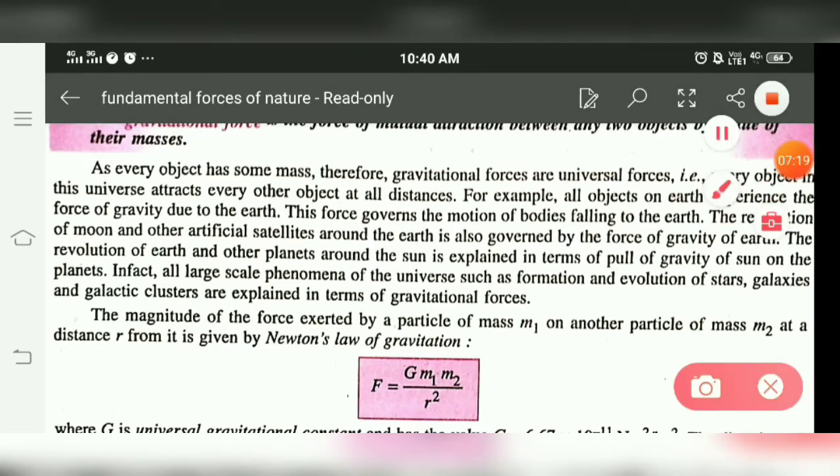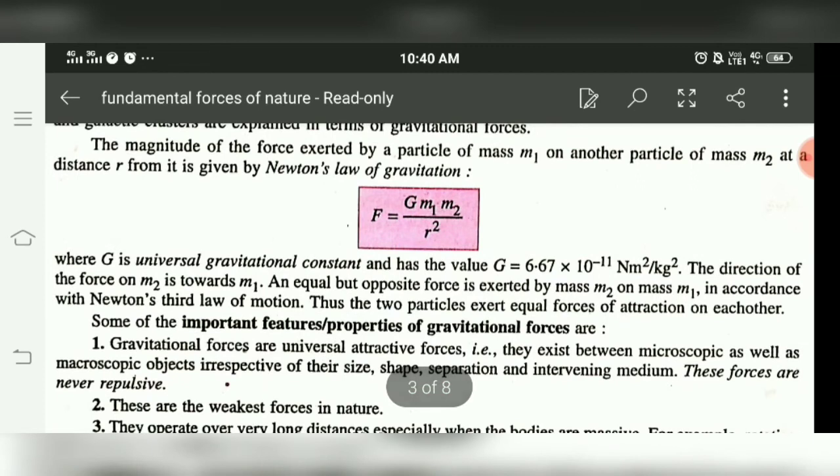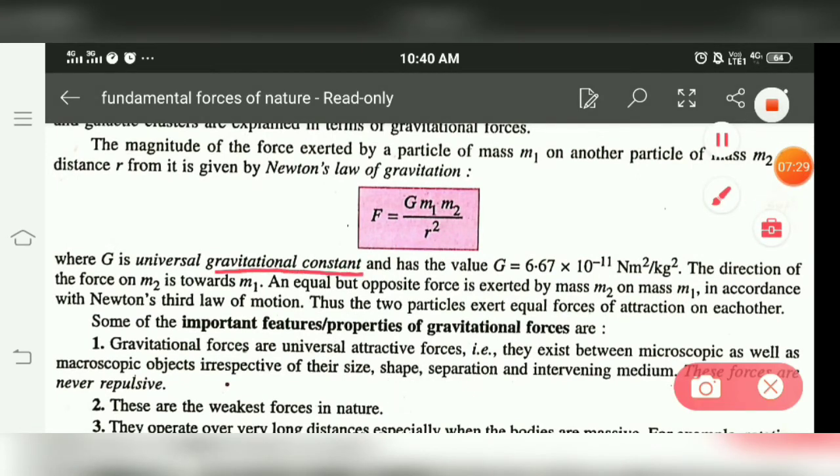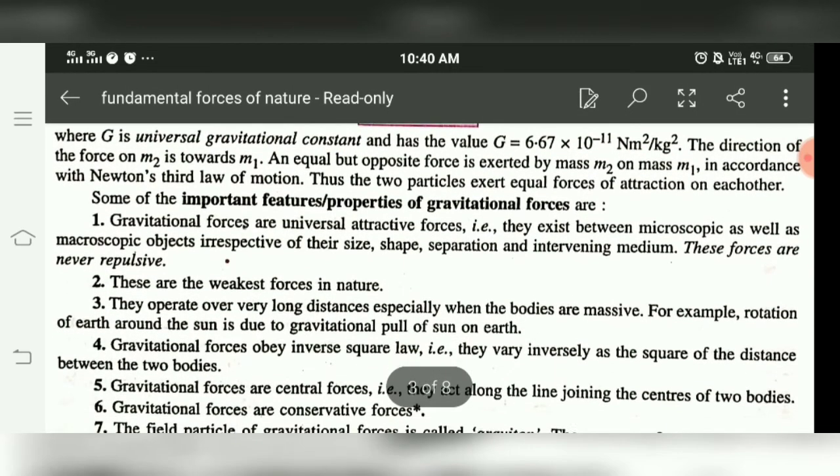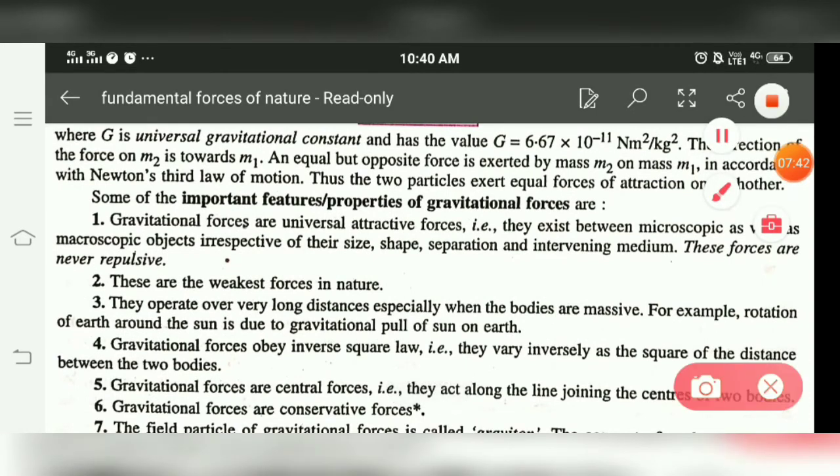From Newton's law of gravitation, force is equal to G m1 m2 by r square, where G is the universal gravitational constant, whose value is 6.67 × 10 raised to power minus 11 Newton meter square per kg square. Here are some salient or important features.